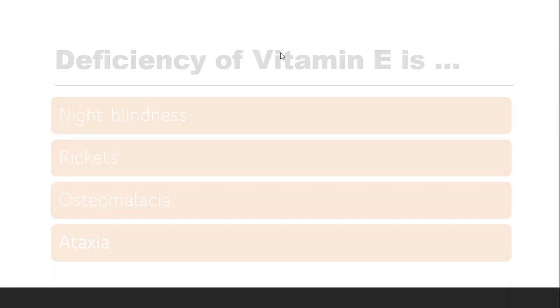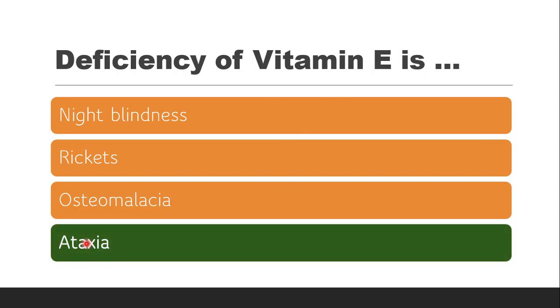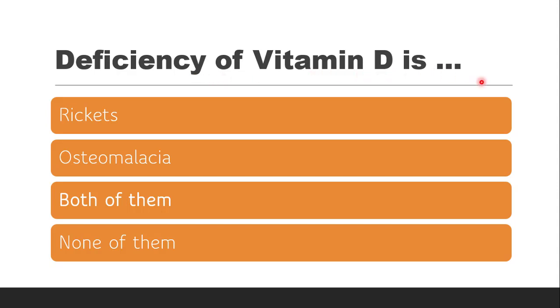Next question is deficiency of vitamin E is, whether it is night blindness, rickets, osteomalacia or ataxia. The deficiency of vitamin E causes ataxia, which is the condition wherein all the body movements will lose their control. So this vitamin E, when administered, can treat various diseases such as Parkinson's, Alzheimer's, dementia, etc. Deficiency of vitamin D is or causes rickets, osteomalacia, both of them or none of them.